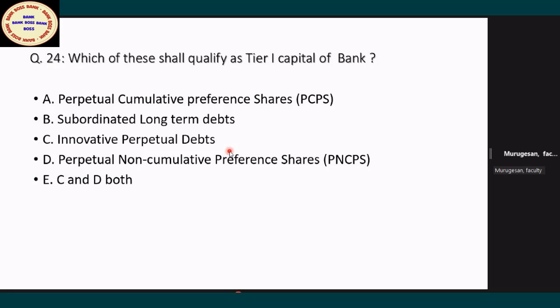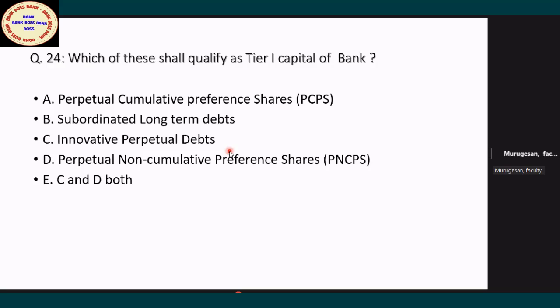Note down: call option means the right of the issuing company. You can note down the definition. Call option means the right of the issuing company to redeem the bonds before the due date or well ahead of the maturity period. That is called call option. Put option means the right to pre-close or redeem.